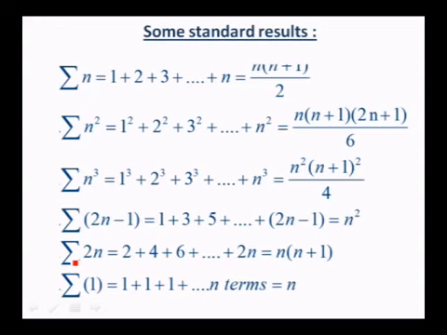Sigma 2n minus 1 is very important, of course. When you add all the odd numbers 1, 3, 5 etc. 2n minus 1, you get n square. On the other hand, if you add the even numbers 2, 4, 6, 2n, you get n into n plus 1. Sigma 1 is also important. You feel like writing 1, but it is not 1. Sigma 1 to n terms, that is 1 plus 1 etc. up to n terms, is equal to n.